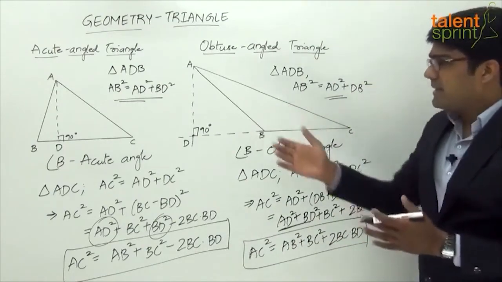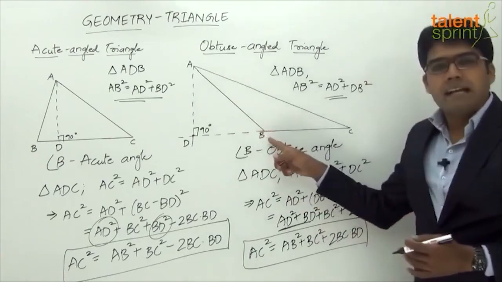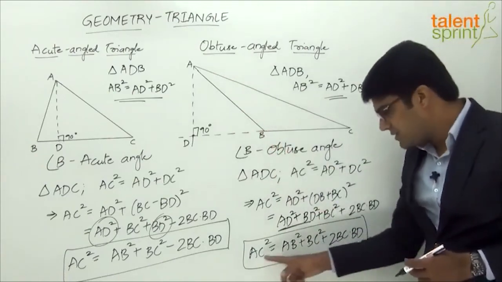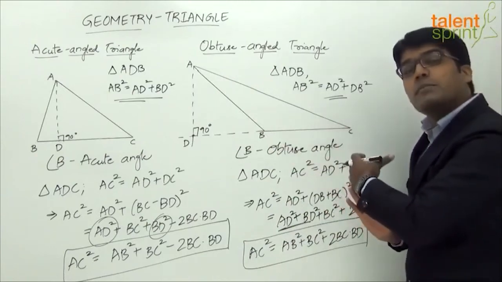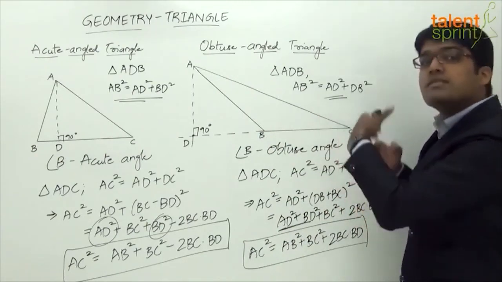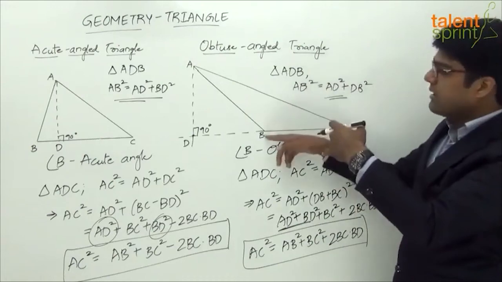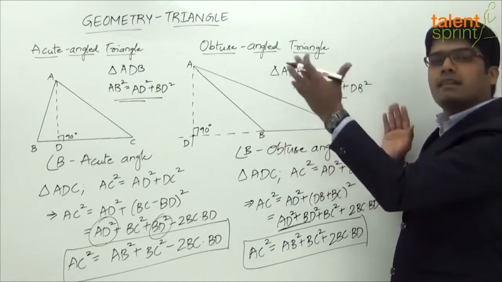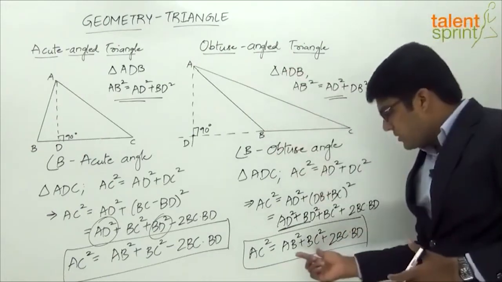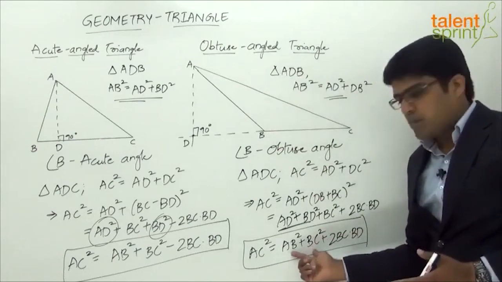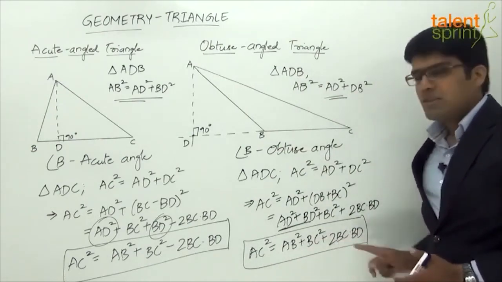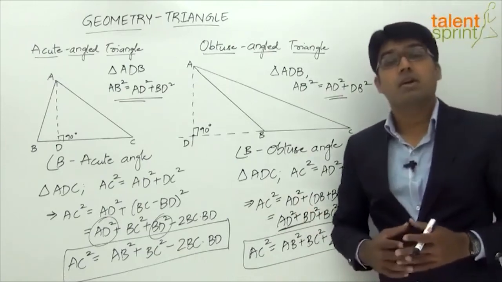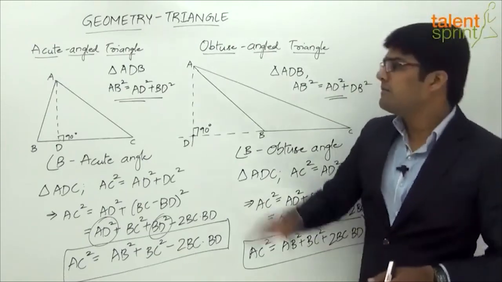And like we have discussed earlier, if this is a 90 degree angle, if this is a right angle, what happens? We get AC square equals AB square plus BC square. But this is more than 90 degrees. So obviously the hypotenuse, not exactly the hypotenuse, the opposite side, the side opposite to angle B, which is an obtuse angle, should be more than what happens in a right angle triangle. So in a right angle triangle, it is AB square plus BC square. But here it is a little more. What is that extra part? 2BC into BD.